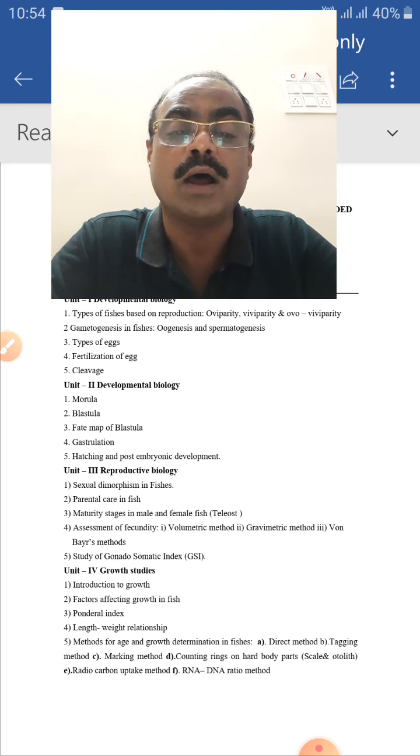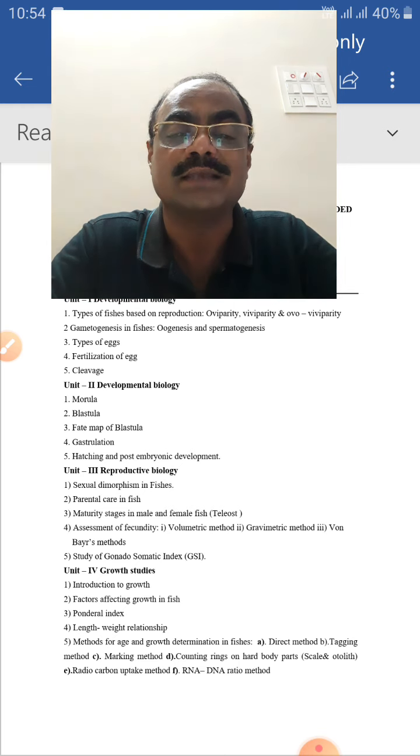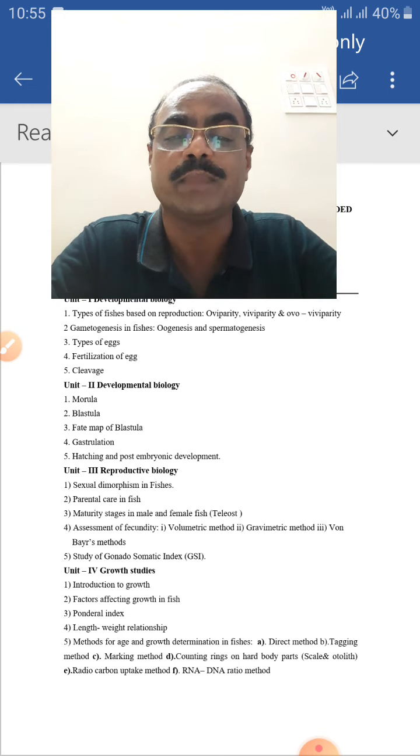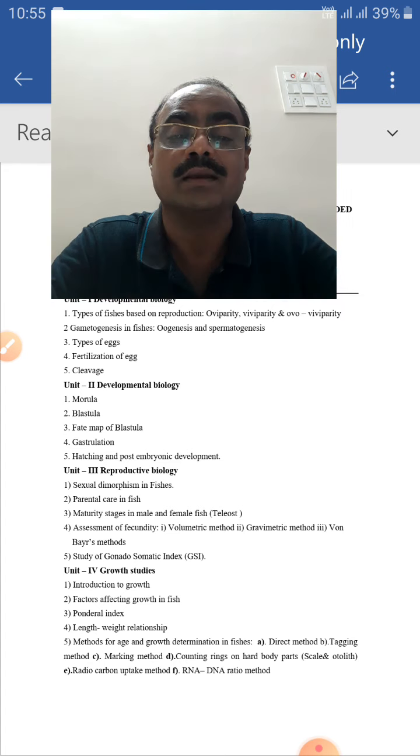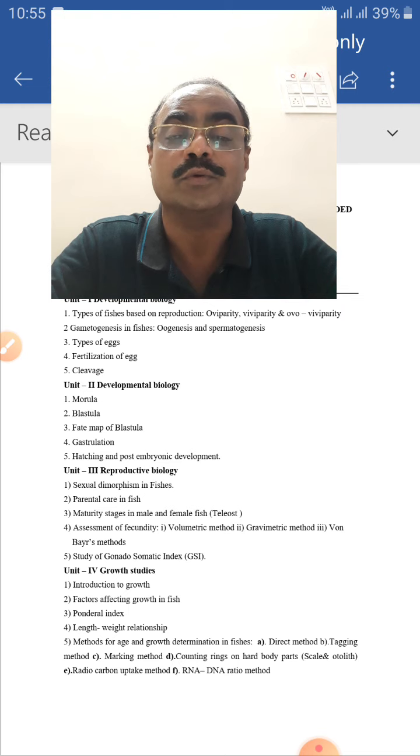Counting rings on hard body parts. Already you have studied in BSc first year, particularly the scale method. On the scale, particular markings are available, centrally focused, circular, annual, and they are very useful for counting the past age of the fish. Next is the radiocarbon uptake method, also a very good method for determining the age and growth of fishes. And last is the RNA DNA ratio method. All these are methods for age and growth studies, which we will see at the time of age and growth studies.